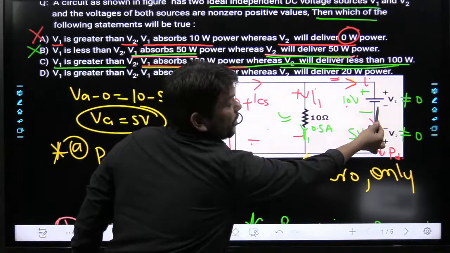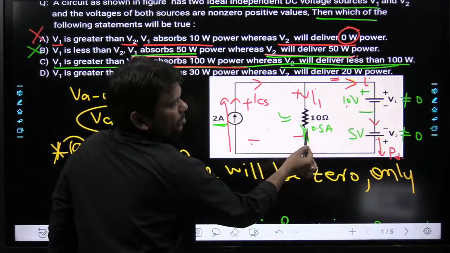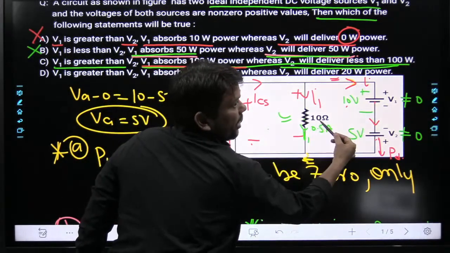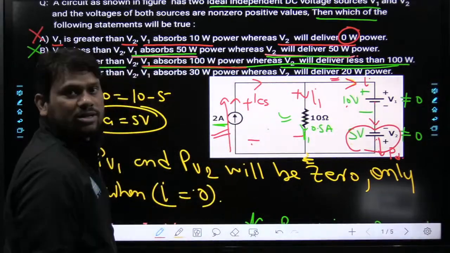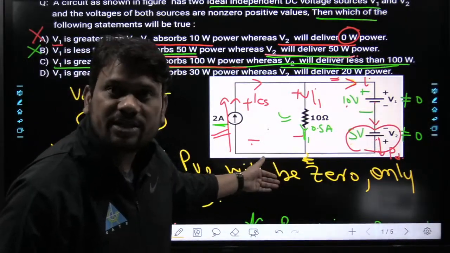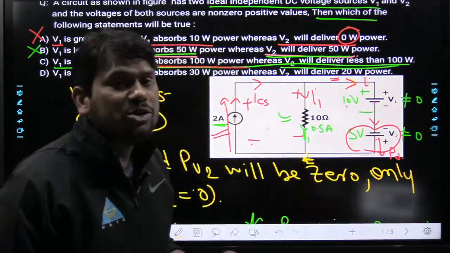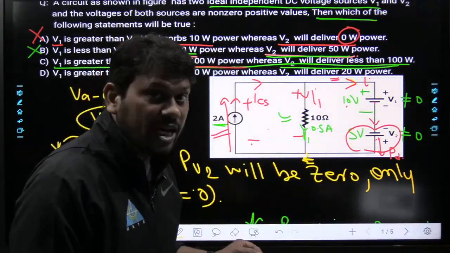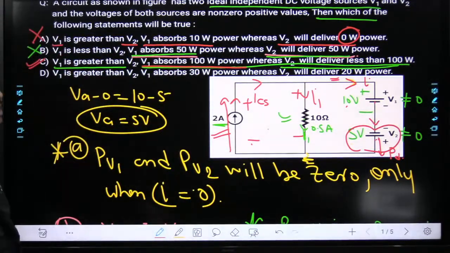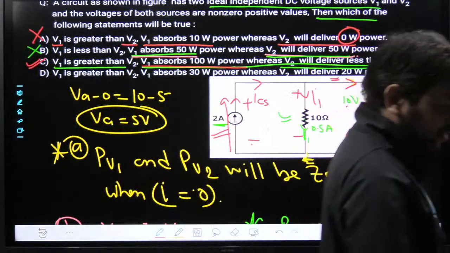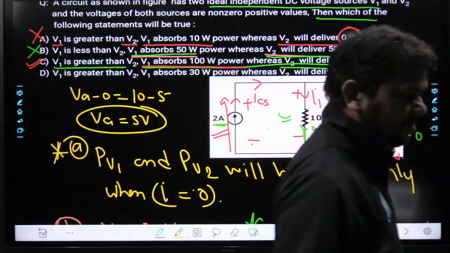So when V1 absorbs power, the resistance will always absorb power, so both elements will absorb power, and V2 and the current source will satisfy Tellegen's theorem by delivering power. So according to the energy conservation law or Tellegen's theorem, this statement C is going to be satisfied. Please tell me if it is clear or not. This statement C is going to be satisfied.